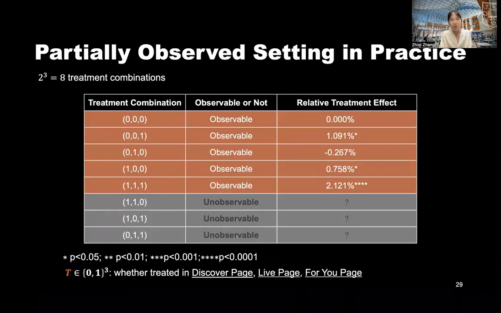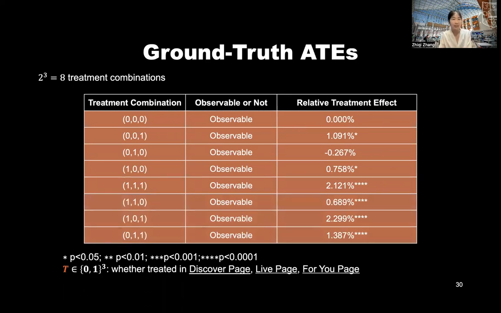So in practice, normally we will partially observe 5 of 8 treatment combinations. Those are the absolute control condition 000, the absolute treated condition 111, and the single experiments in between those 5 combinations. However, luckily, in this field experiment, we're able to get the ground truth ATEs of all 8 treatment combinations, which then enables us to validate how this framework works in predicting those unobservable treatment combinations.